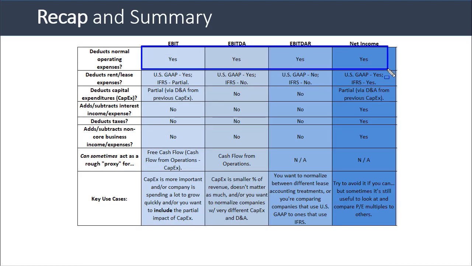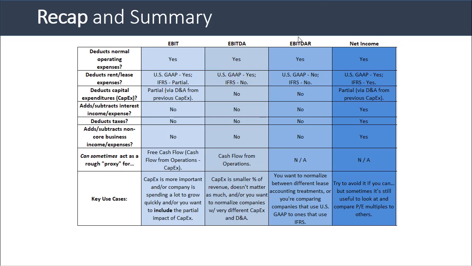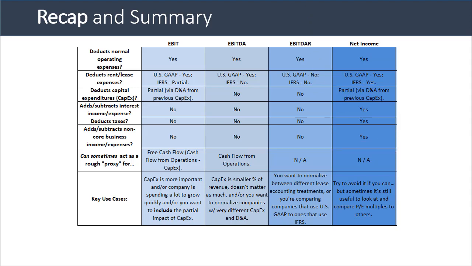All these metrics deduct normal operating expenses, but the treatment of the rent or lease expense varies widely depending on which one you're looking at. With CapEx, EBITDA and EBITDAR completely ignore it. Net income and EBIT partially factor it in because they both deduct depreciation. Most of these metrics ignore taxes and interest income and expense, and non-core business activities, except for net income, which actually deducts or adds all of these.